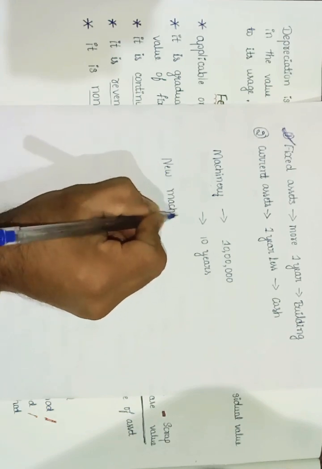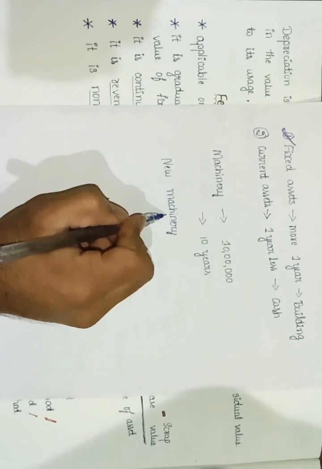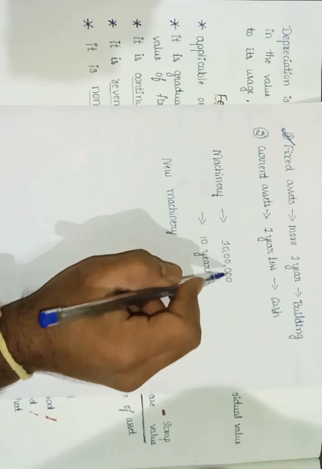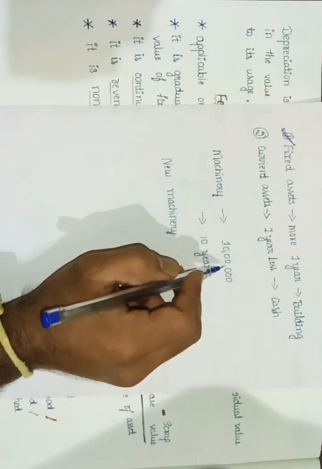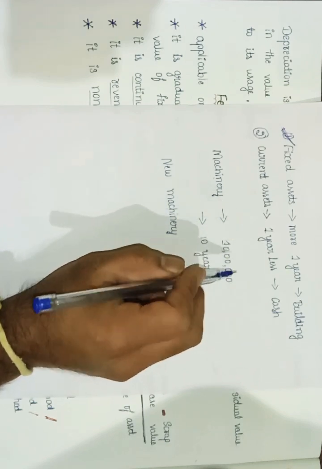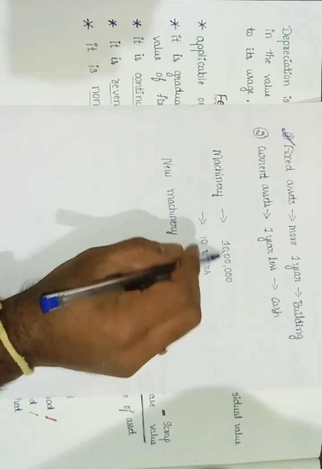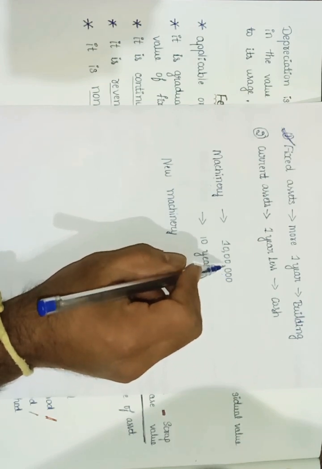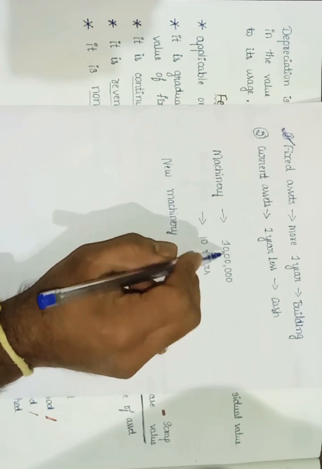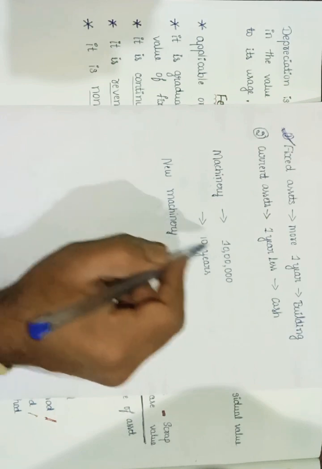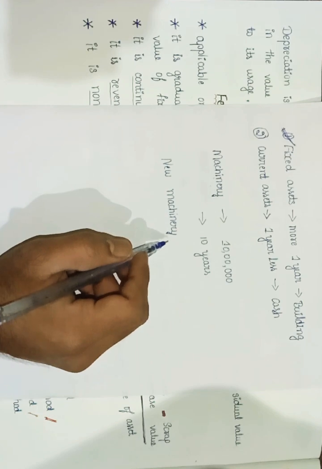by spending again 10 lakh rupees. We need to replace the old machinery with new machinery, again spending 10 lakh rupees. So to spend 10 lakh rupees in a single year at a single time is very difficult. If you are spending 10 lakh rupees at a single time, that will become very difficult and it is going to create a negative impact on the business, because we are going to use a major part of our profits towards replacing our old asset with a new asset. So we have to face a negative impact.